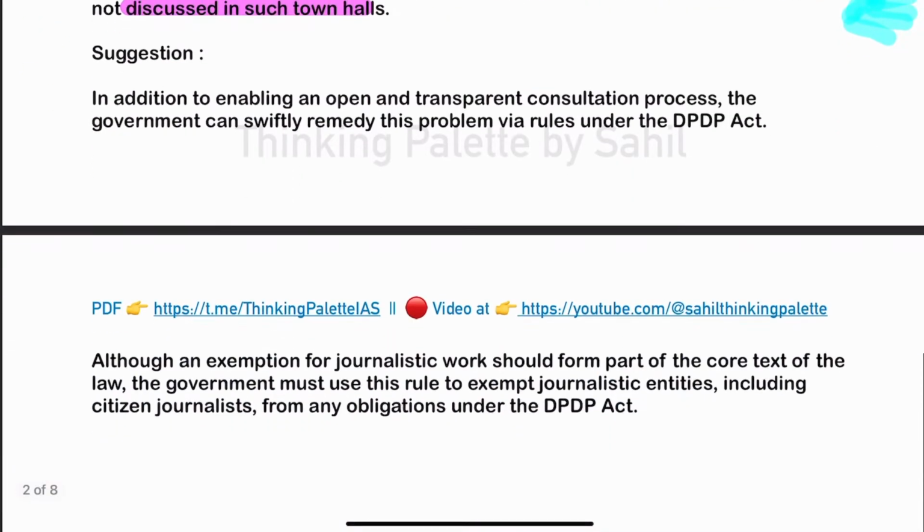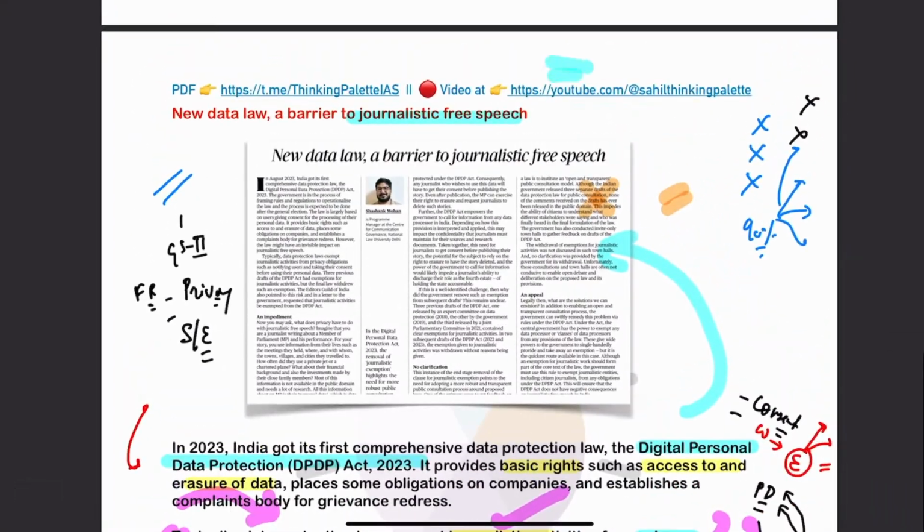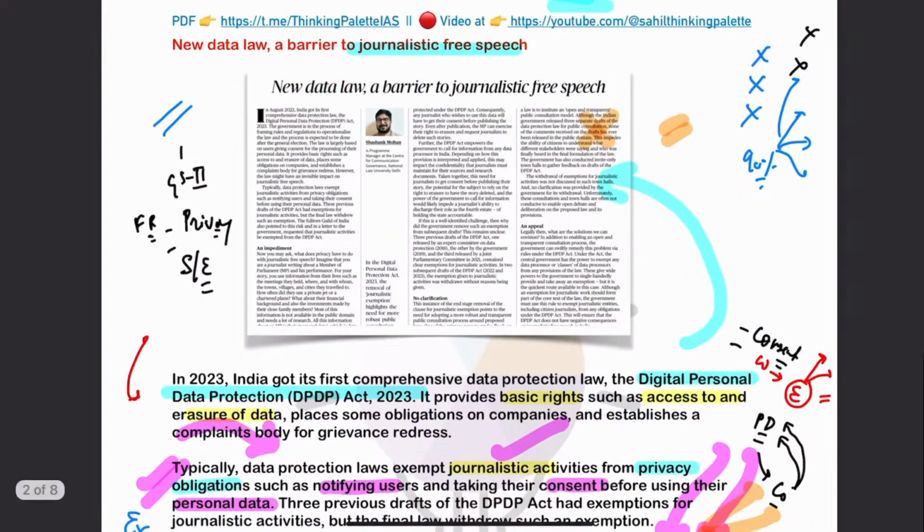Now, what is the suggestion? The suggestion is that the government needs to start an open and transparent consultation process. Also, the government has not notified rules for enablement of this particular act. So the government needs to remedy this problem by notifying the rules under the Digital Personal Data Protection Act, and by that some respite, some reform can be expected here. So this is all about this particular article. I hope that you have understood it. And now we'll be moving to the next article.